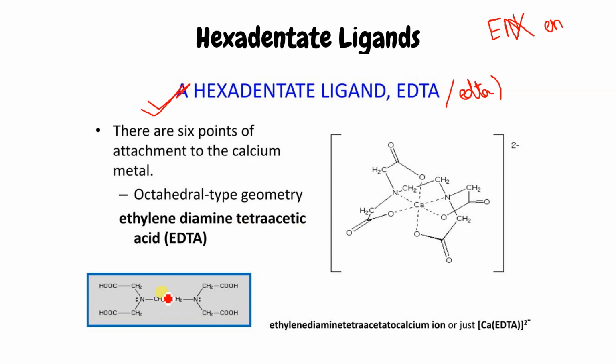Octahedral type of geometry will be there. This is the ethylene diamine. It will lose H, so it will have minus. Here also it will lose H, and it will have minus. Here also minus, and here also minus.